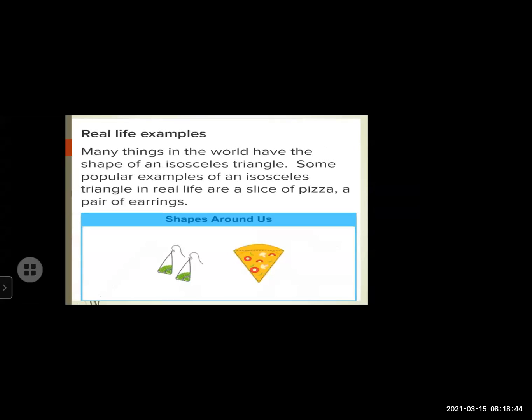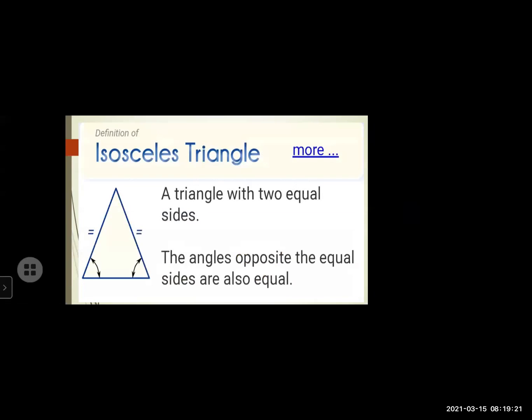Very nice concept. So real life examples, where do we see? Many things in the world have the shape of an isosceles triangle. Some best examples are pizza. See, the two sides of the pizza, they are same, but the base, it's different. And yeah, we wear earrings. So these pair of earrings also resemble an isosceles triangle. Why? Because the base is different and both the sides of the triangle are same. So this is a best example of isosceles triangle.